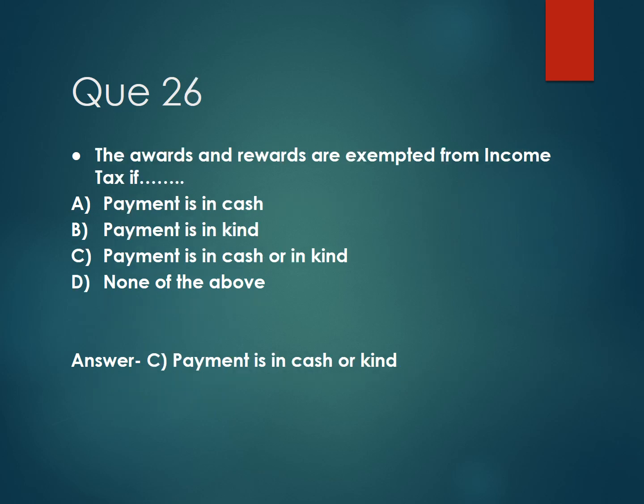Then next question number 26. The awards and rewards are exempted from income tax if, and the options are option A, payment is in cash. Option B, payment is in kind. Option C, payment is in cash or in kind. And option D, none of the above. And the correct answer is option C, the payment is in cash or kind.